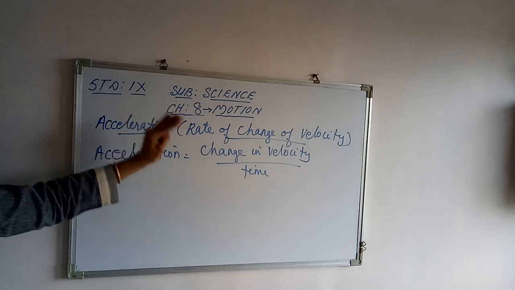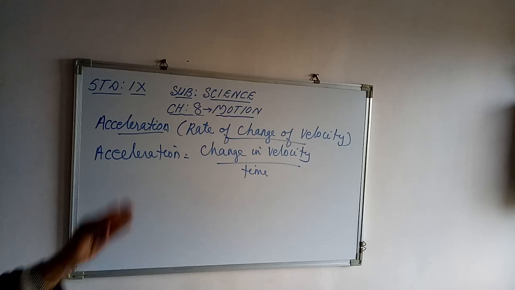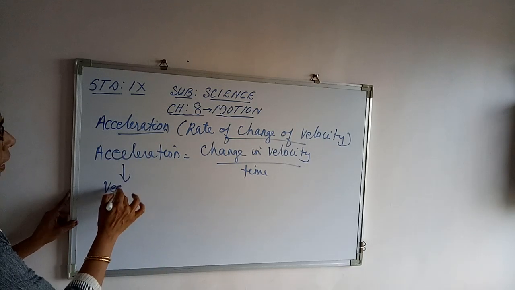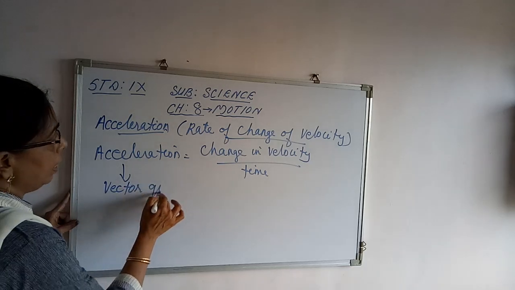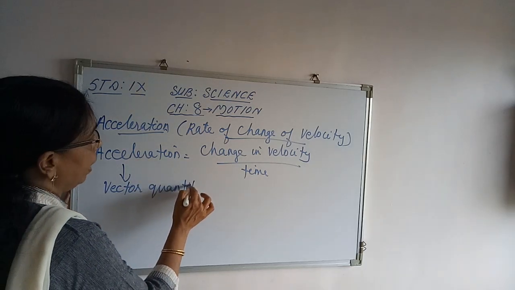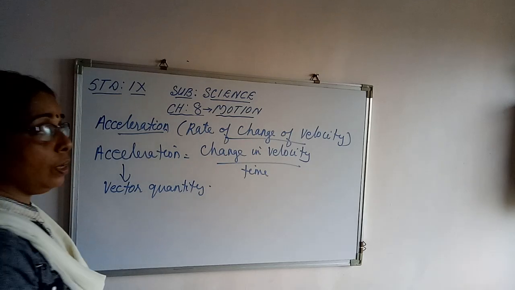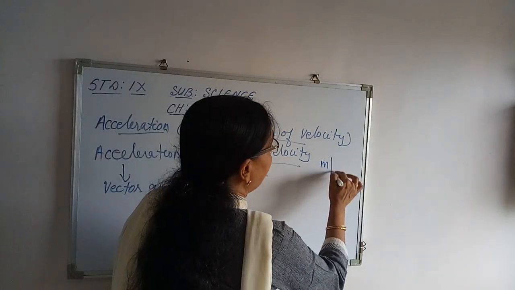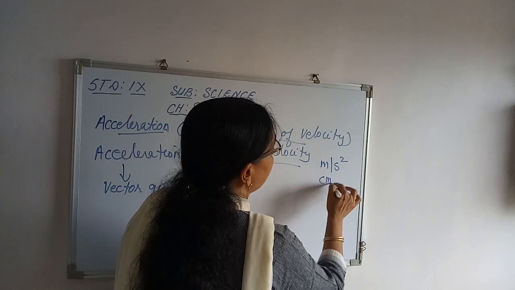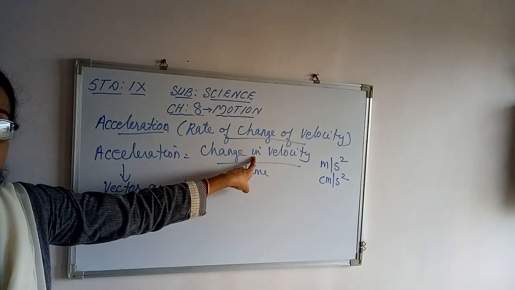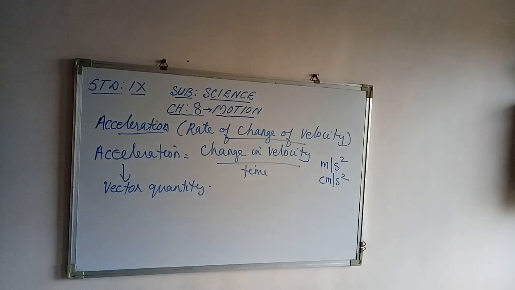As it is a rate of change of velocity, and we know that velocity is a vector quantity, acceleration is also a vector quantity. We need both magnitude and direction. And what about the unit of acceleration? It is meter per second square or centimeter per second square, because velocity is meter per second upon second. That's the unit of acceleration then.